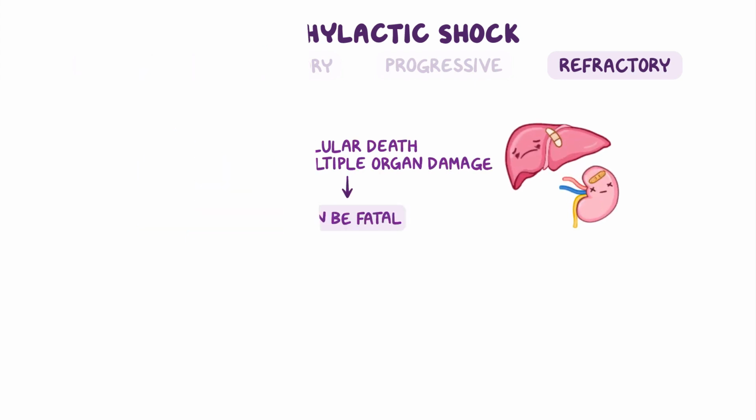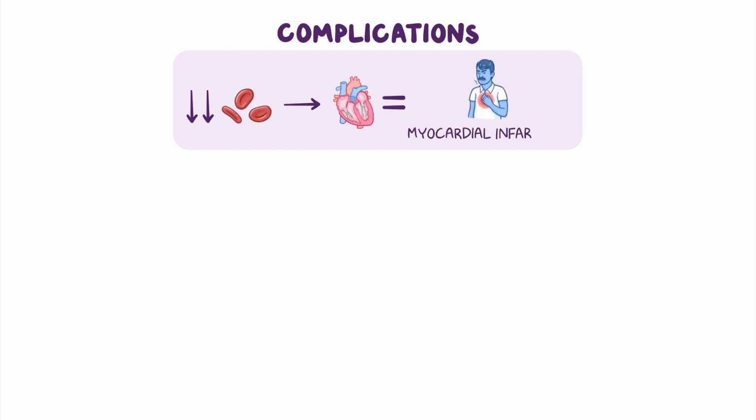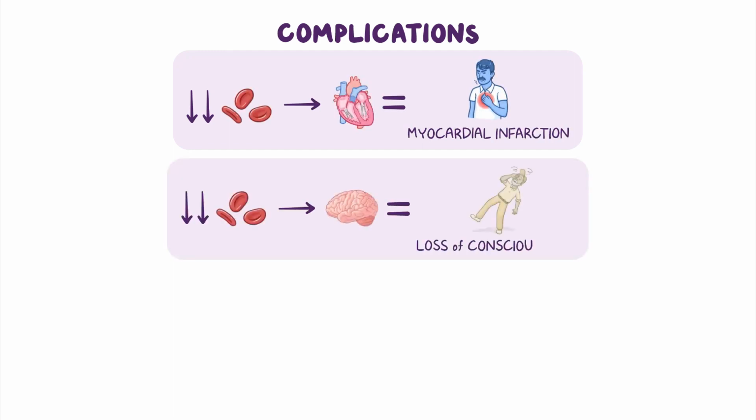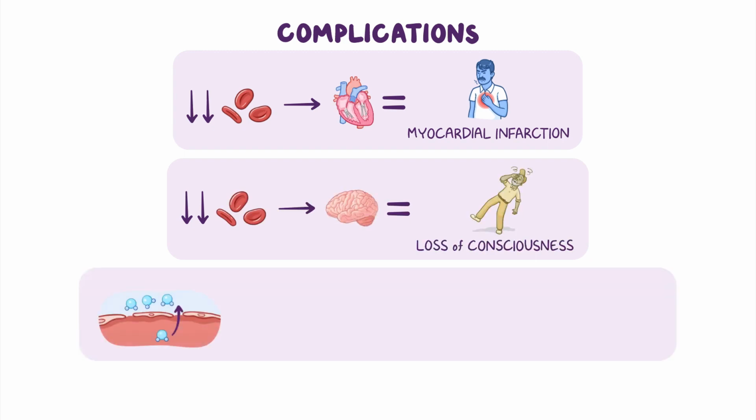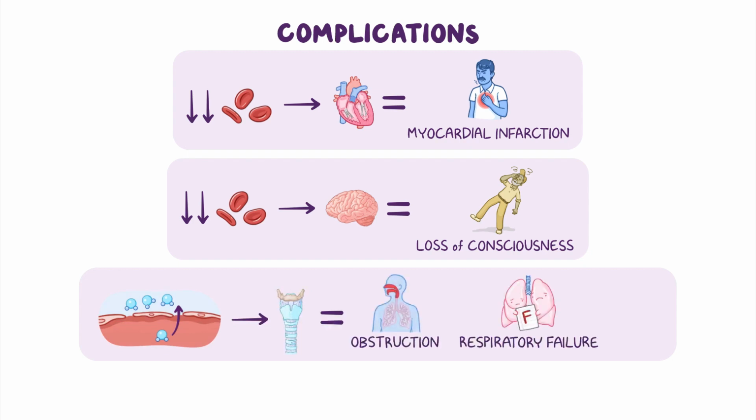Now, switching gears and moving on to complications. Reduced blood supply to the myocardium can result in myocardial infarction, while reduced blood supply to the brain might cause loss of consciousness. Additionally, the edema can affect the airway, more specifically the larynx, and cause upper airway obstruction, respiratory failure, as well as complications such as cardiorespiratory arrest and even death.